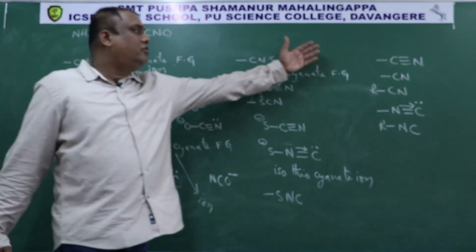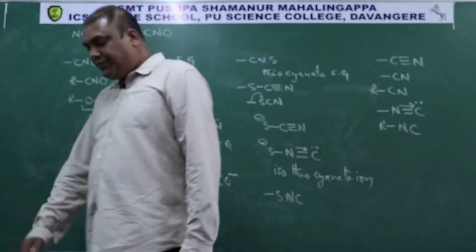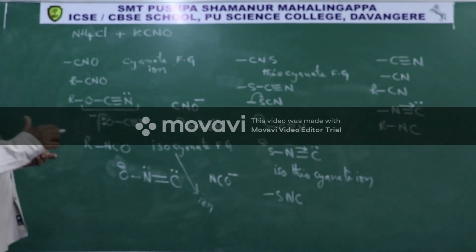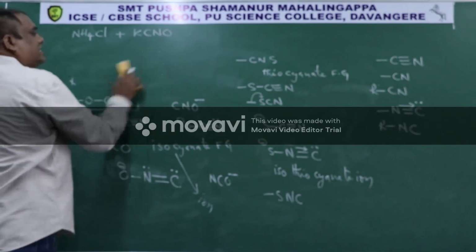Then this already you know, cyanide functional group and isocyanide functional groups. So here itself we came across different types of functional groups, but basically what we need is potassium cyanate here now.